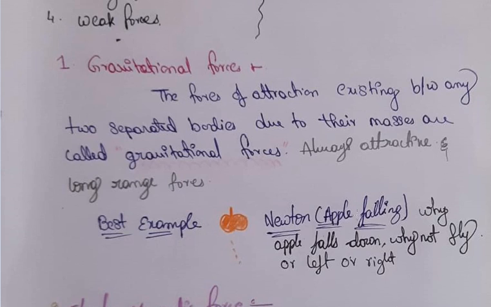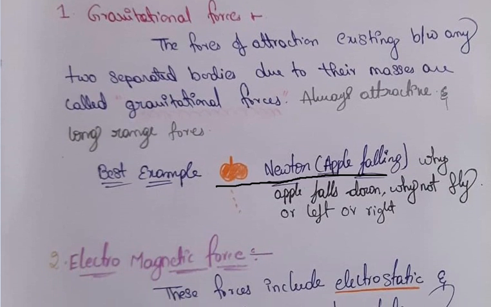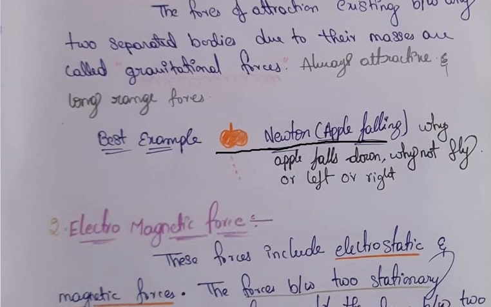The best example till now we have is Newton's apple falling experiment. He started to think of why the apple is falling down. Why is it not moving left, why is it not falling right, or why is it not flying? This is where the term gravitational force came from. The force of attraction between two bodies we term as gravitational force.